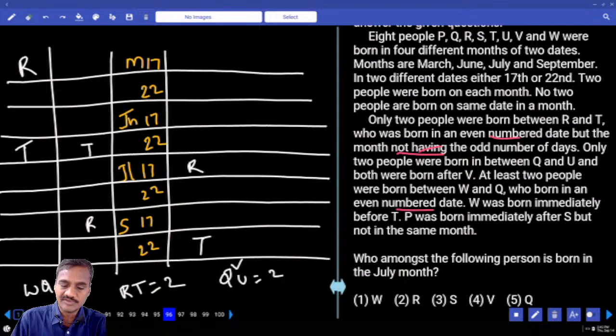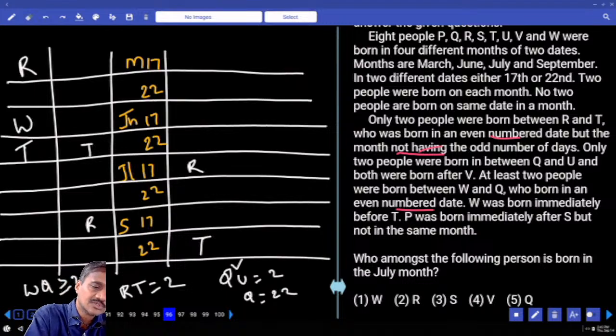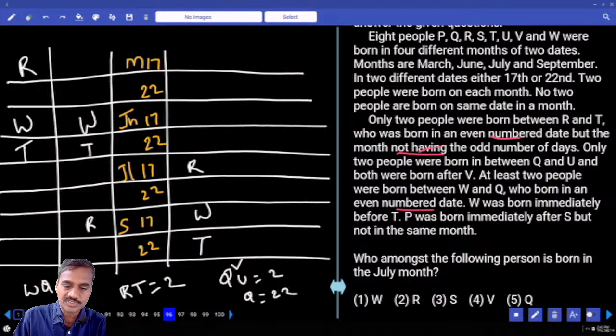Q was born on an even number date, so Q was born on the 22nd. W was born immediately before T, W is here. Now between W and Q a minimum of 2 were there, and between Q and U. Between W and Q, minimum 2 persons, 1, 2. Can we have Q at this place? If Q is here, having 2 persons between Q and U is not possible.